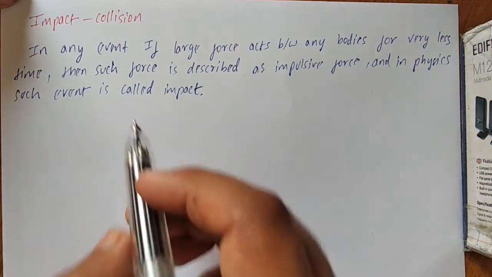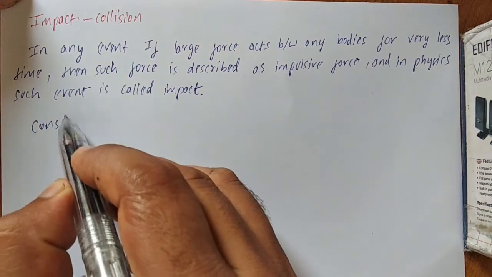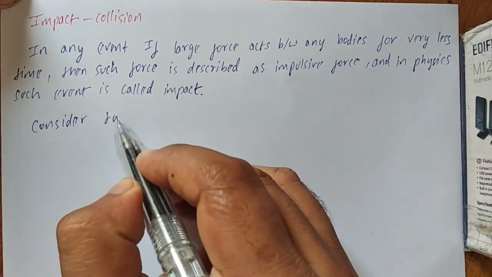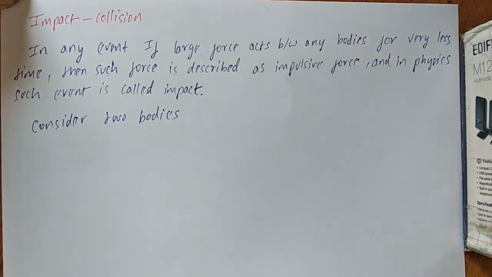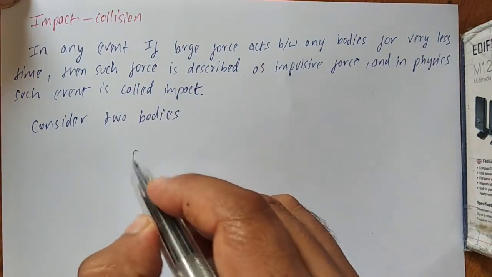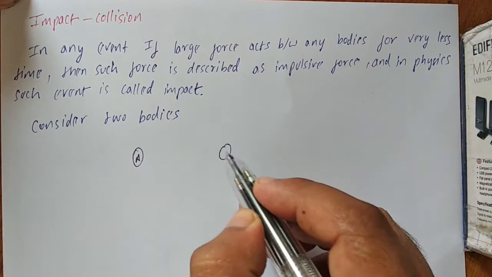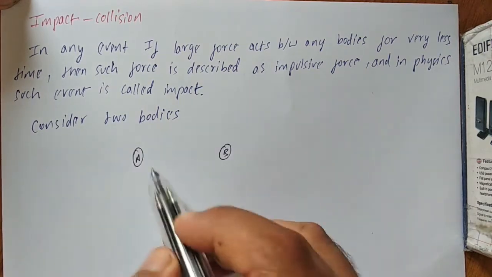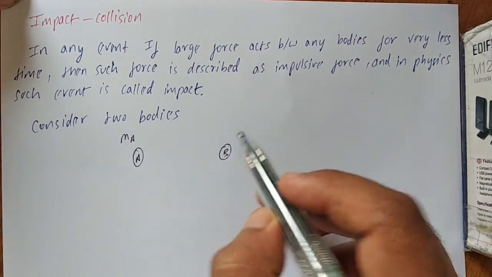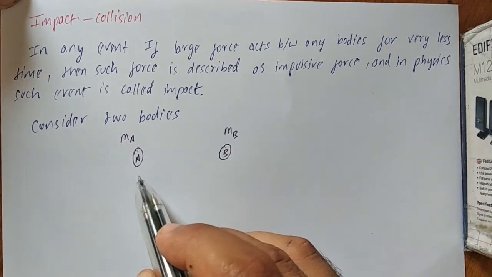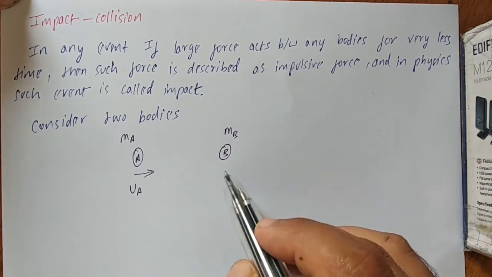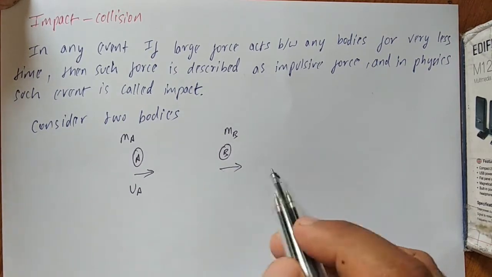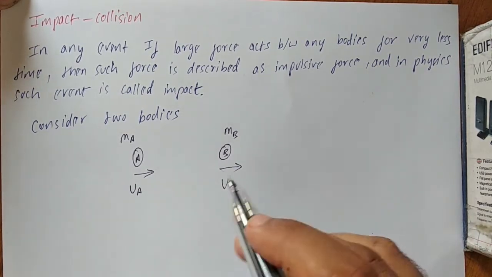Now let us consider two bodies, body A and body B. A has mass ma and B has mass mb. A is moving in this direction with velocity ua, and B is moving in the same direction with velocity ub.